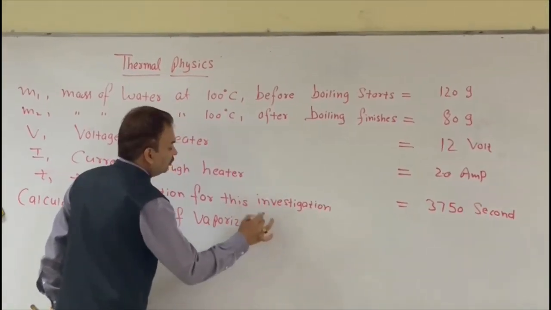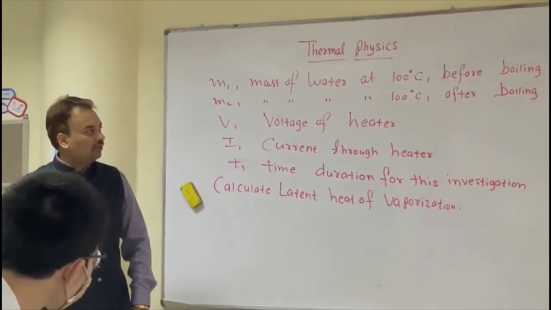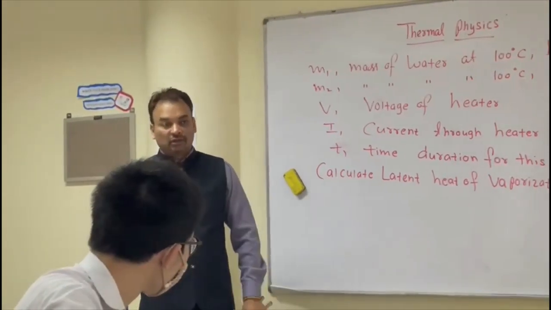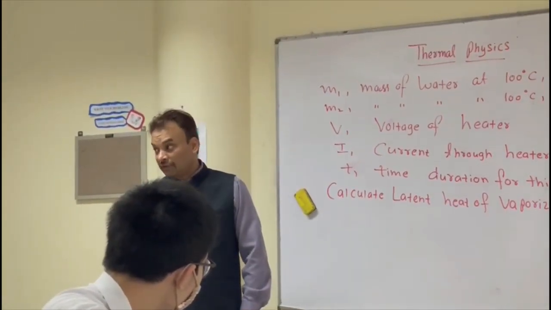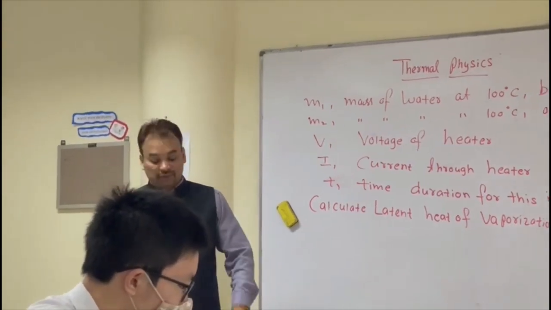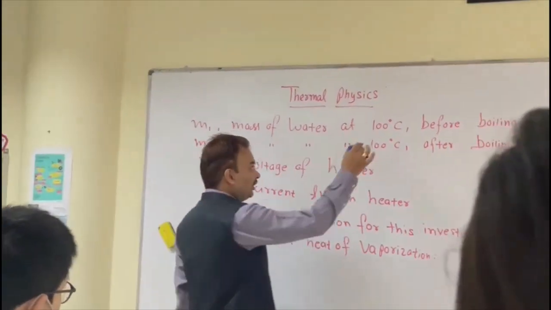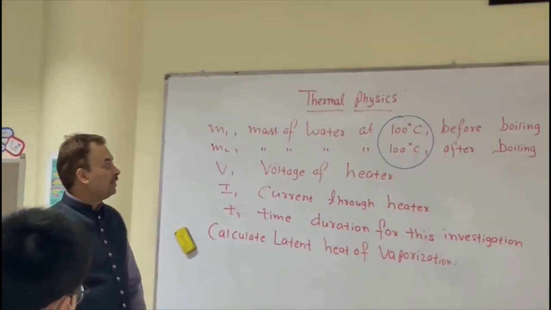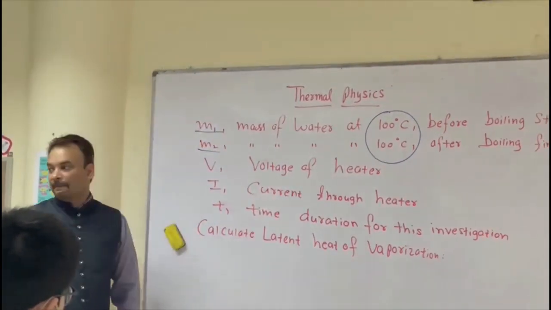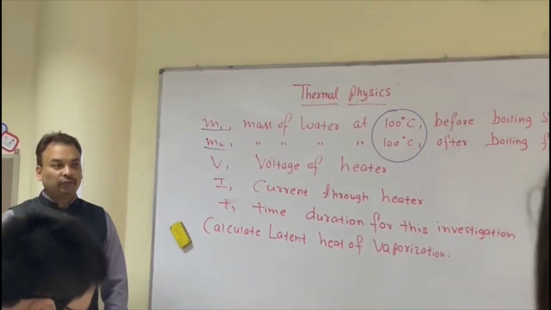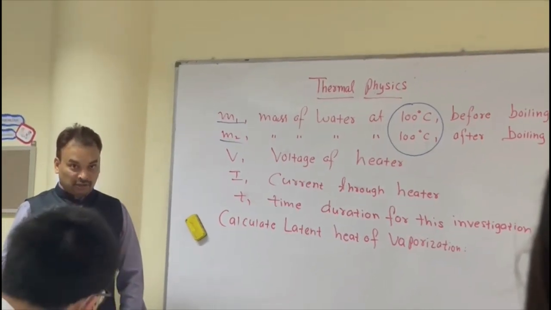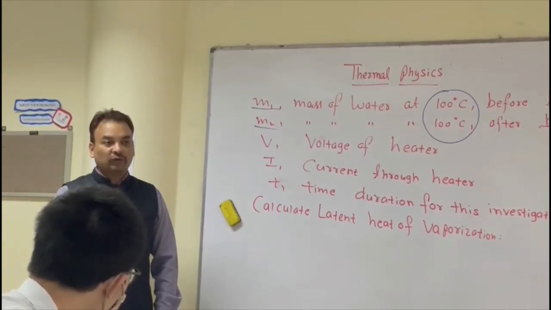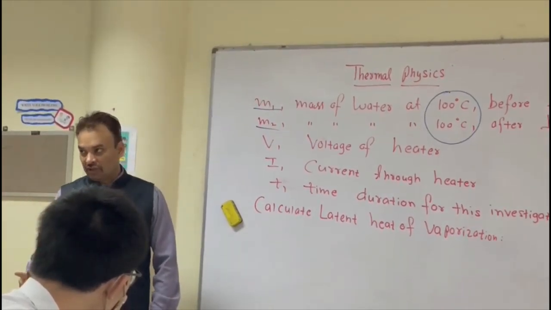Now the question is, before we solve it, how will we come to know that this is a problem related to the latent heat? Why is it not related to the specific heat capacity? The reason is very simple. In this question, there is a very good clue, that is this temperature. When the temperature remains constant for two different masses, then apply the formula of latent heat.